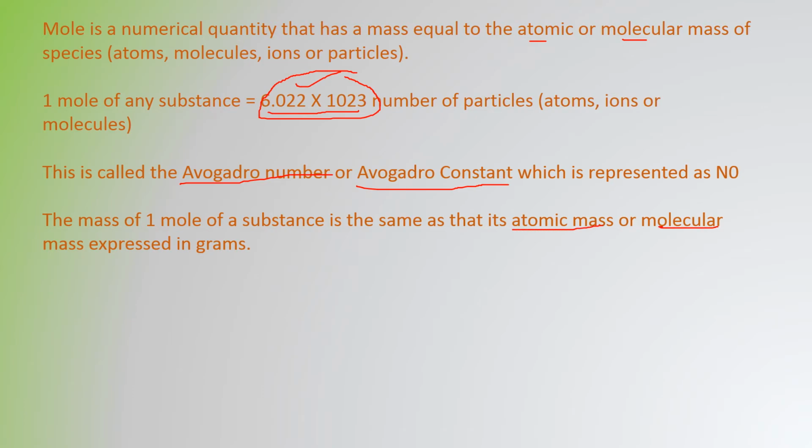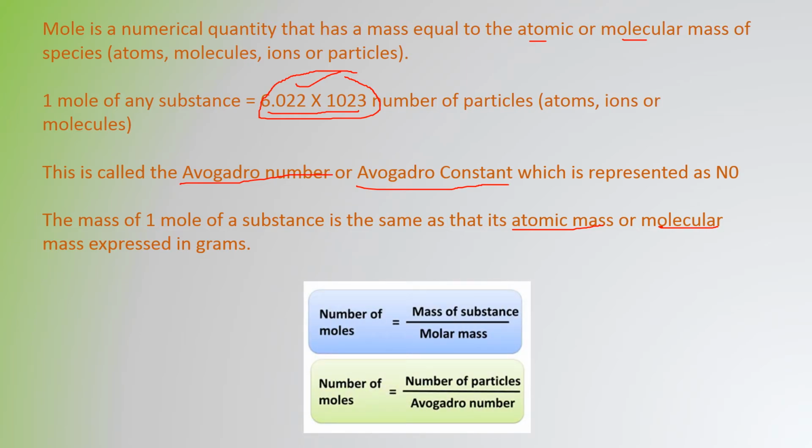Now these are two very important formulas to find the number of moles based on what is given. First formula: number of moles is equal to mass of substance divided by molar mass. Molar mass is nothing but the molecular mass. Mass of substance is what is given. If the number of particles, molecules or atoms is given, you have to use the formula divided by Avogadro number. So if mass is given, use the first formula; if number of particles is given, use the second. Two very important formulas for number of moles.